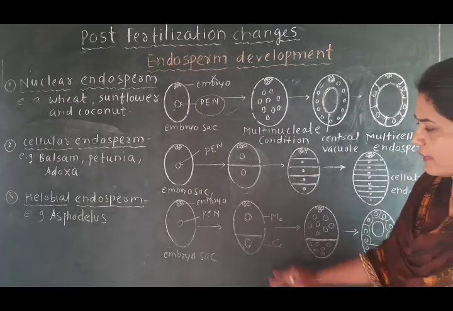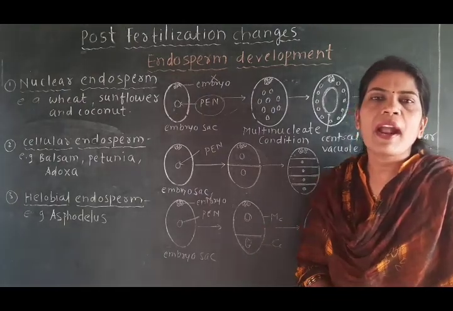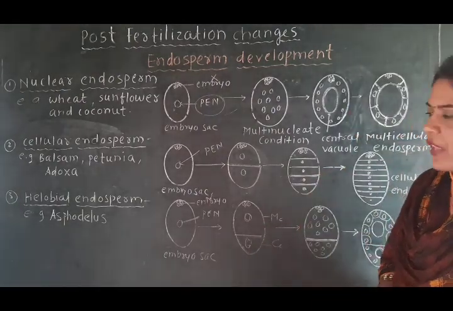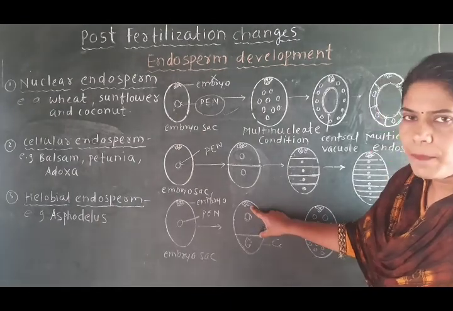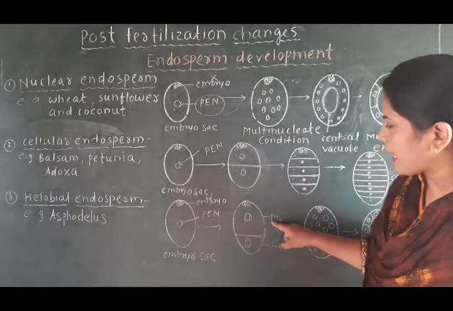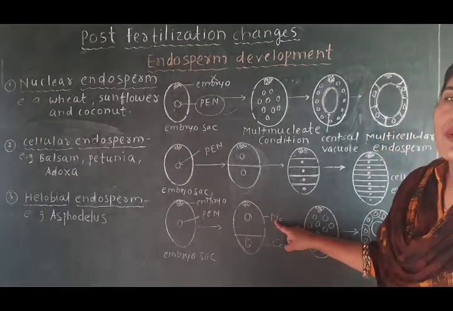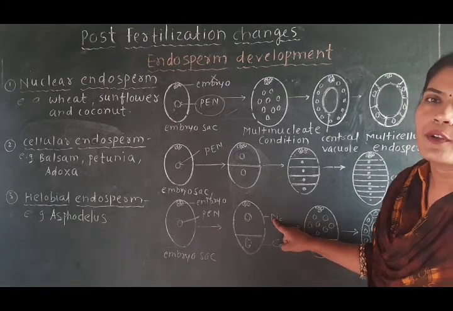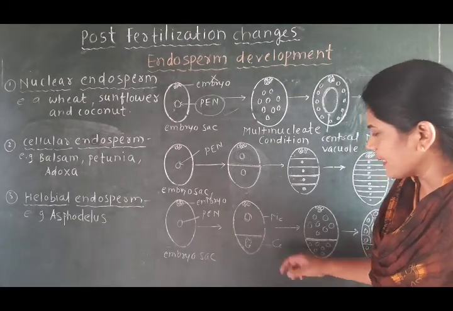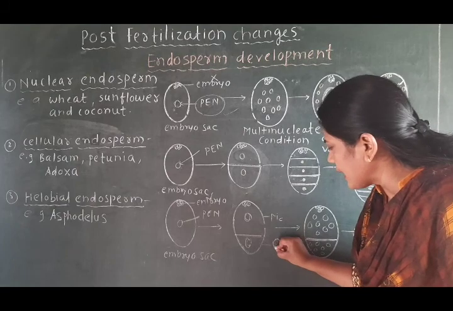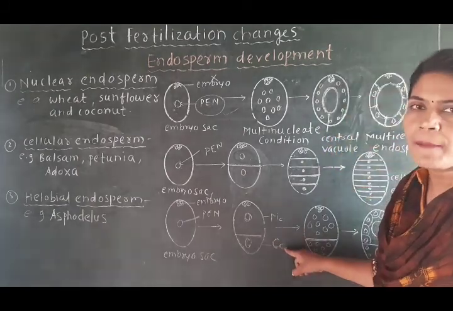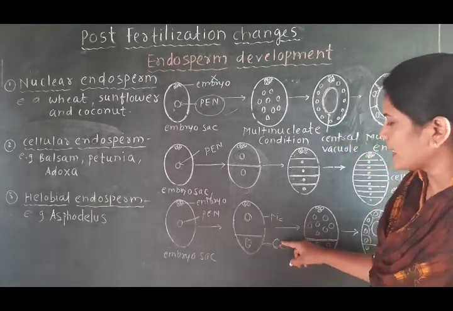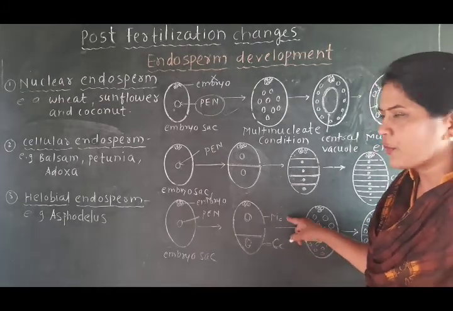But see here, this embryo sac is divided unequally. That means the large part of the embryo sac is called MC, meaning micropyle chamber, or we call it a micropyle end, and CC. See here we have given the label CC, meaning Chalaza chamber. We also call it a Chalaza end.